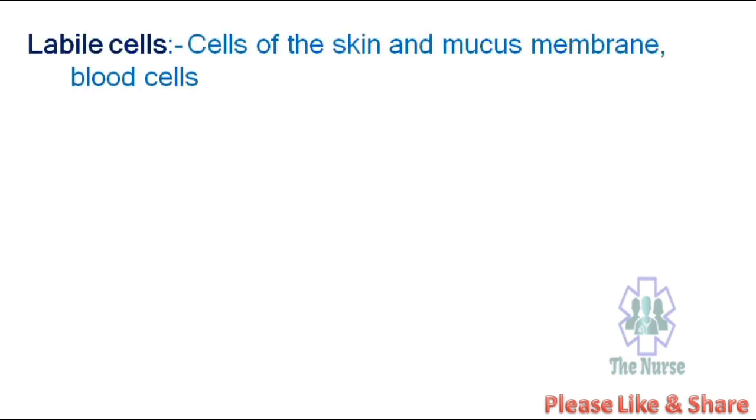Cells of the skin and mucous membrane, and blood cells, are examples of labile cells that constantly multiply throughout life.